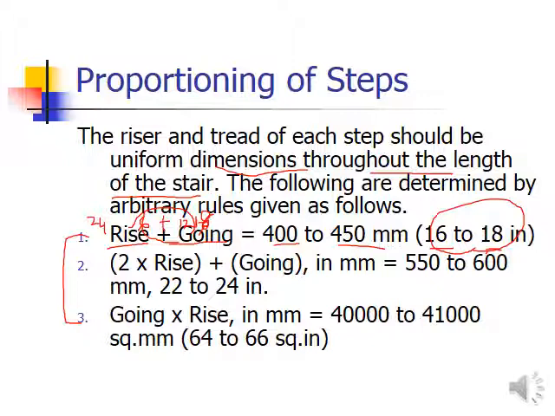The second criterion is 2 times the riser dimension plus the going, which should be between 550 to 600 millimeters, and in inches 22 to 24 inches. Similarly, if you multiply the going and the riser dimension, it should be 40,000 to 41,000 in millimeters and 64 to 66 square inches. So any one of the three you can choose as your initial criterion for the proportioning of your riser and treads.